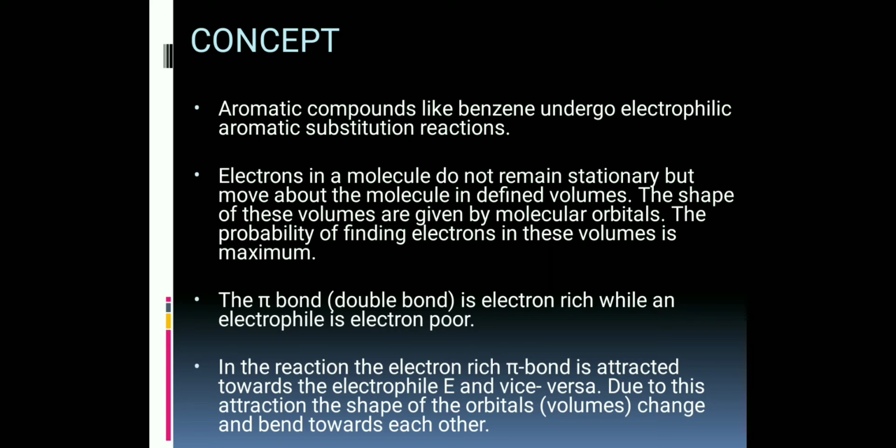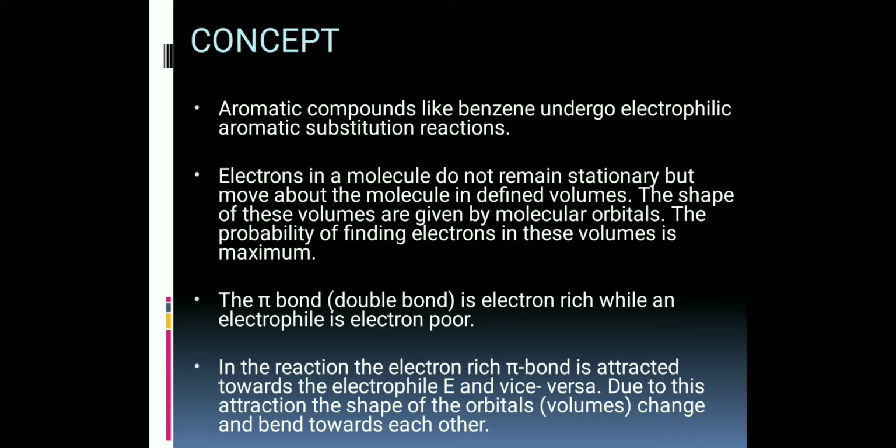Electrons in a molecule do not remain stationary but move about the molecule in defined volumes. The shape of these volumes are given by molecular orbitals. The probability of finding electrons in this volume is maximum. The pi bond or double bond is electron rich while an electrophile is electron poor. In the reaction, the electron rich pi bond is attracted towards the electrophile E and vice versa.